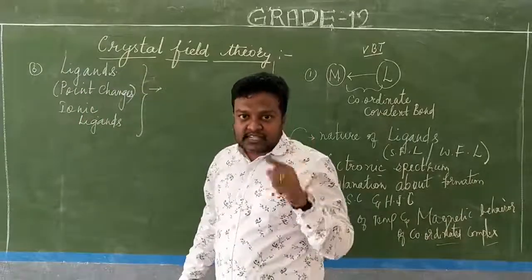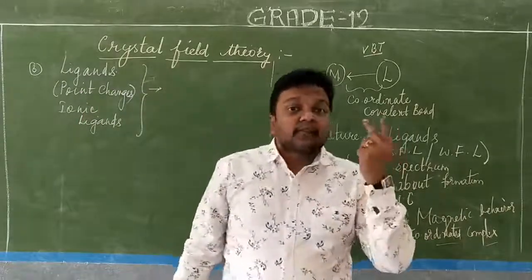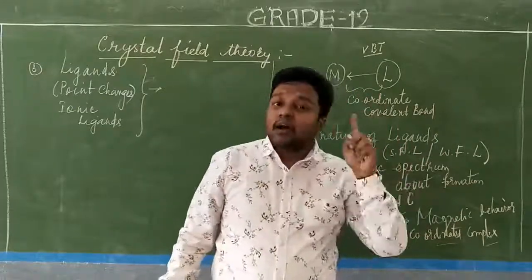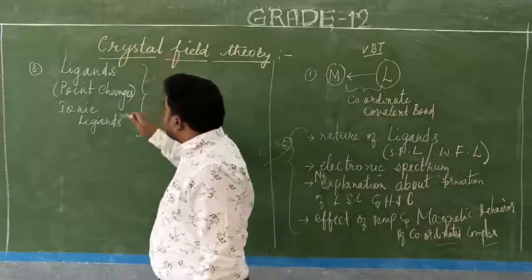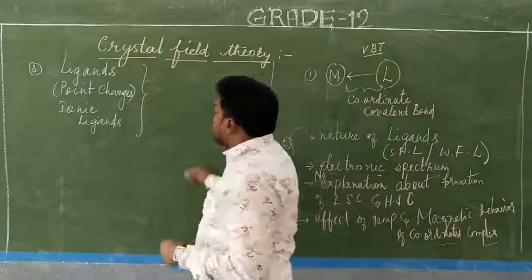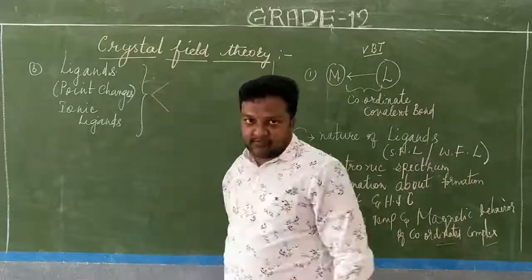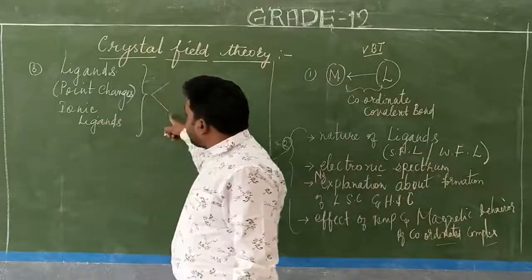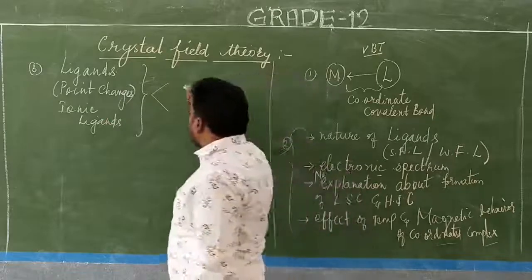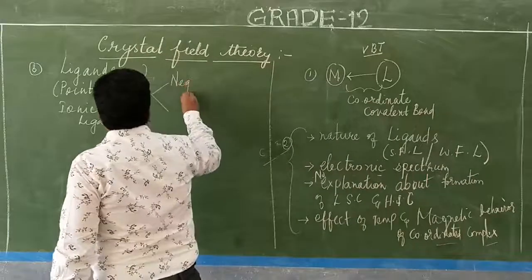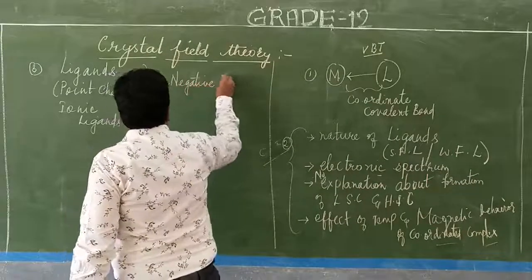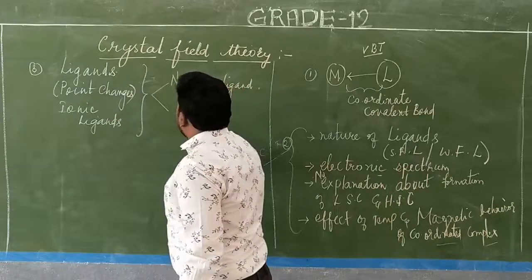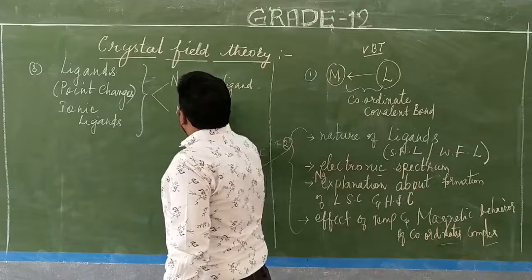Now, these ionic ligands are of two types. We studied this in the nomenclature. One is the negative ligands. The other one we call neutral ligands. So here in the crystal field theory, the ligands are classified in the same way. The point charge ligands, which are ionic ligands, are broadly classified into two categories: one is the negative ligand, and the other is the neutral ligand.